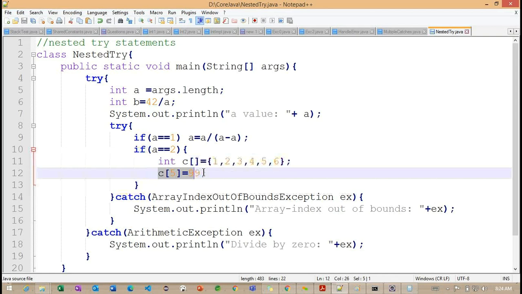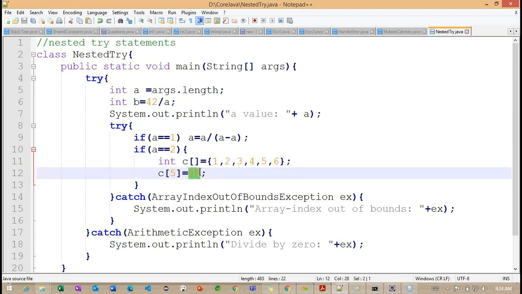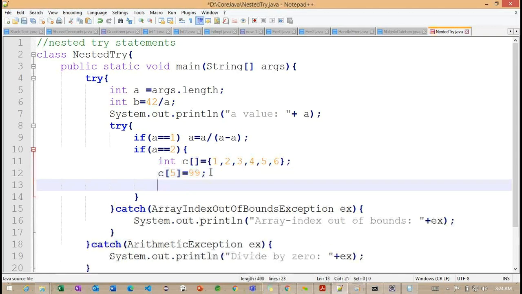When this particular index is 5, we are trying to override the value. The existing value is 6, and we are trying to override it with 99.